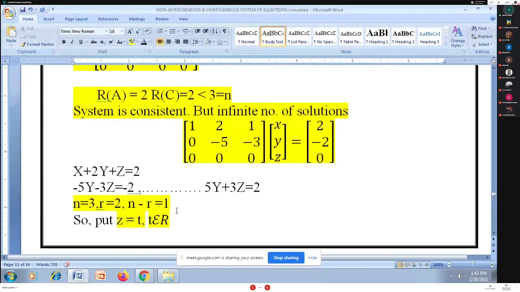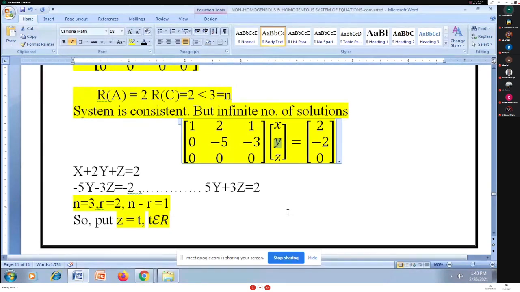So what I told you is that whenever you have an infinite number of solutions, always search for n minus r, and whatever number you get, that many unknowns you substitute as arbitrary. Here n minus r is equal to 1, so I substitute z is equal to t. If n minus r is equal to 2, I have to substitute two variables as arbitrary, following the sequence from bottom to top. I substitute z is equal to t and y is equal to some other variable, let that variable be p.